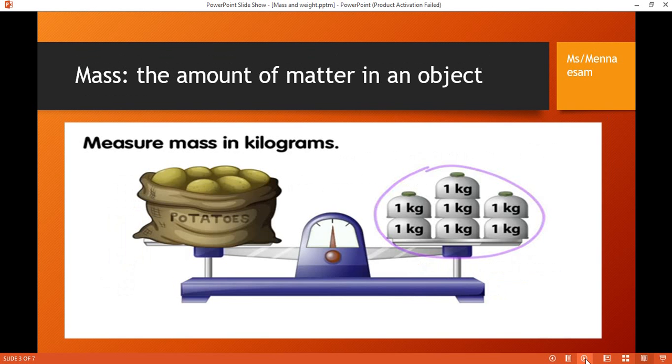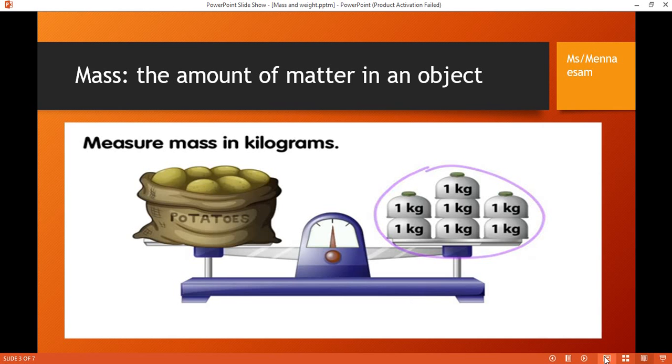The mass is the amount of matter in an object. What does it mean? For example, look at the potatoes. These potatoes equal 7 kilograms.